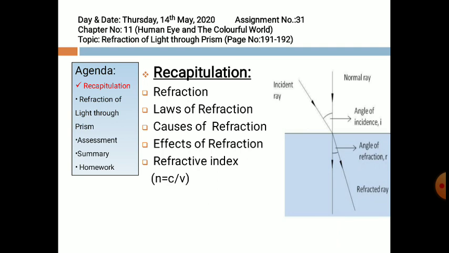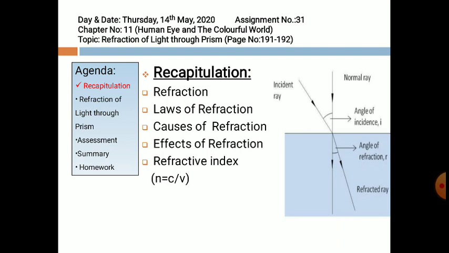If medium 2 is denser, then the incident ray will bend towards the normal, and if medium 2 is rarer as compared to medium 1 in which the incident ray exists, then in medium 2 the light ray will bend away from the normal.